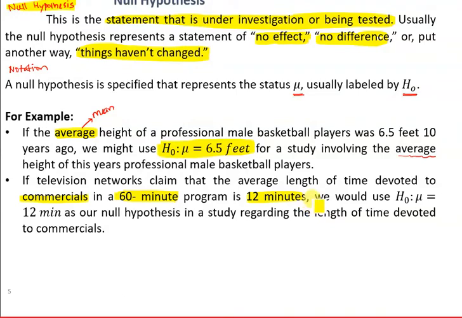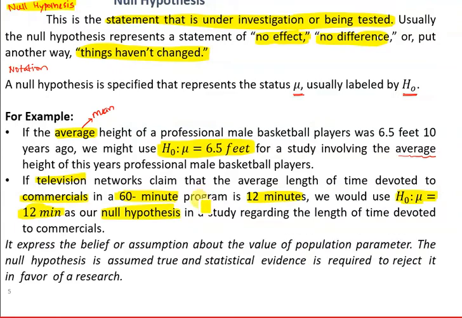So here we will go with the television company and we say that okay, yes, the average time for the commercials is 12 minutes. So this will be our null hypothesis, because this is what we are saying. Null hypothesis means that things haven't changed. We are agreeing with the claim of the person.